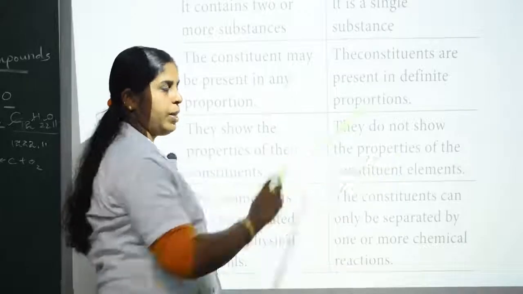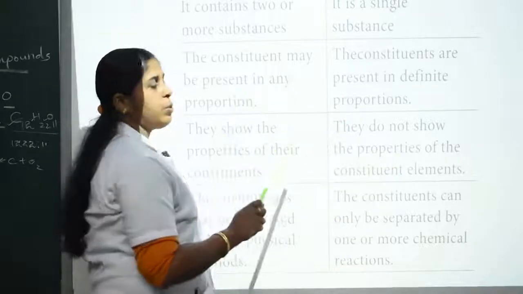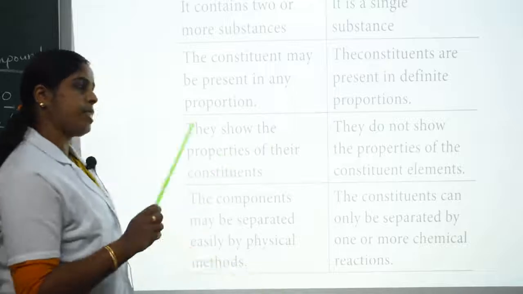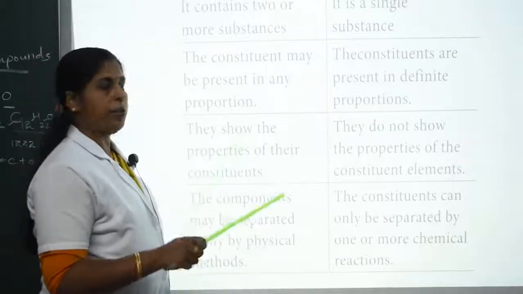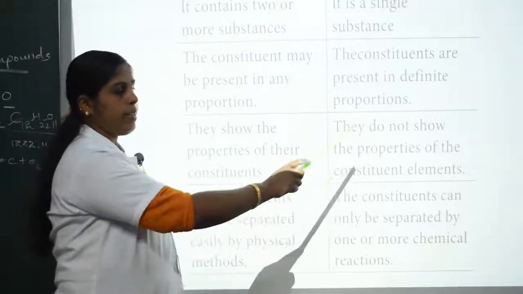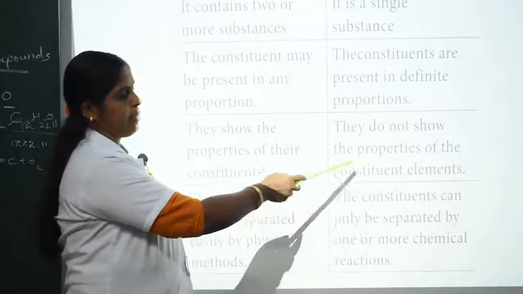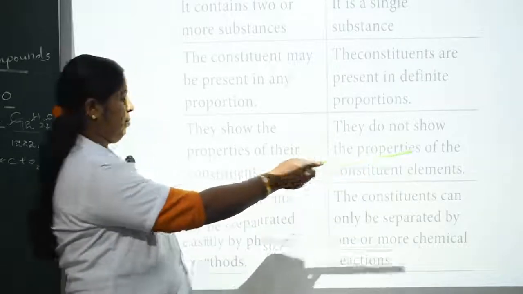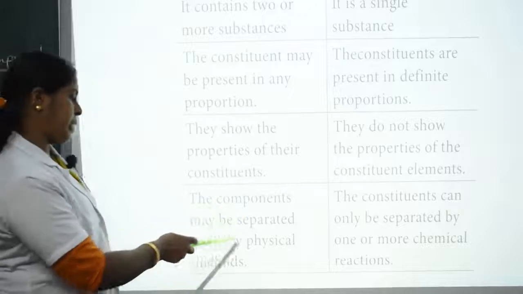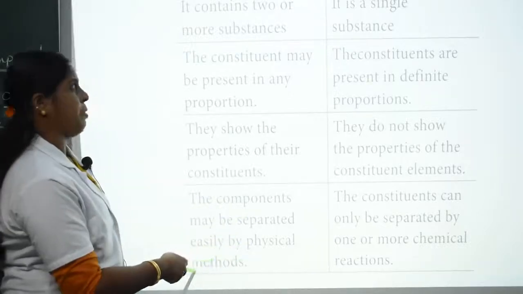For example, sodium chloride is a compound. Sodium and chlorine are there. Sodium is a metal, chlorine is a non-metal, but sodium chloride is entirely different from the characters of sodium and chlorine.